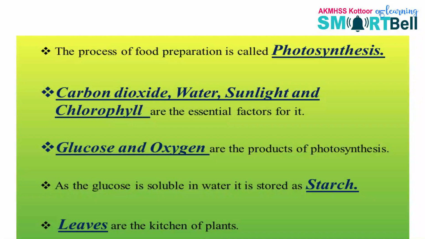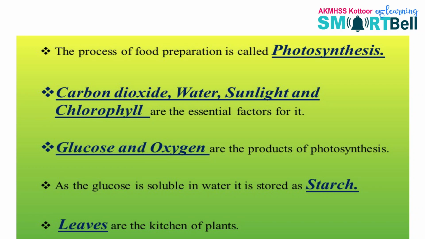Clear? Then take your science diary and write down the heading photosynthesis, a main heading. Under the heading you have to write points. It is more helpful for you. First point: the process of food preparation is called photosynthesis.